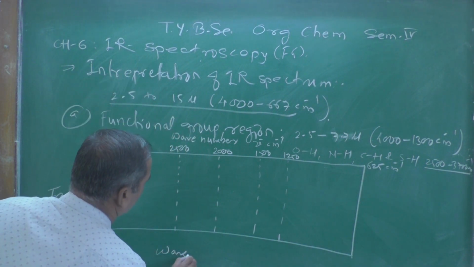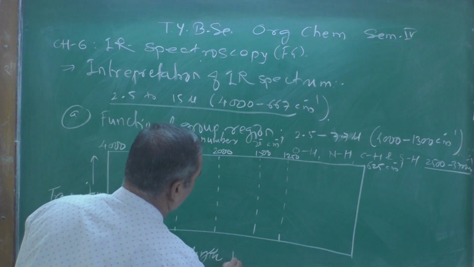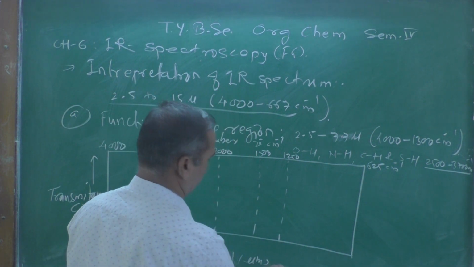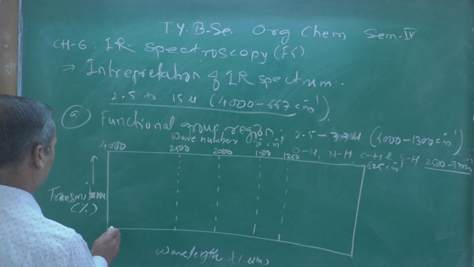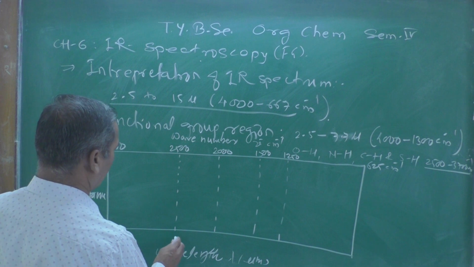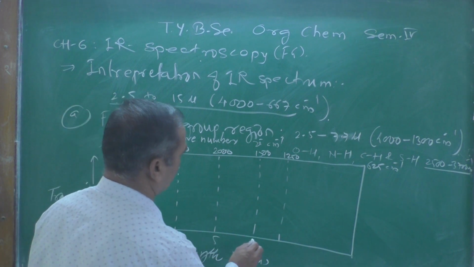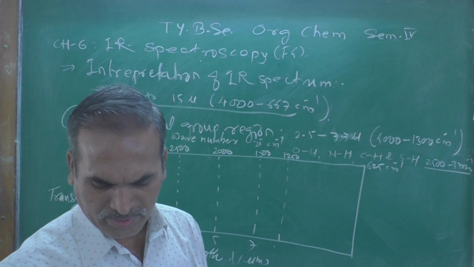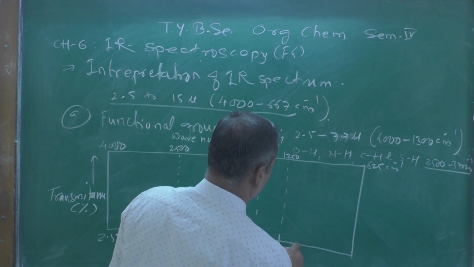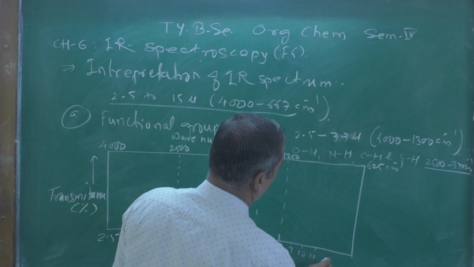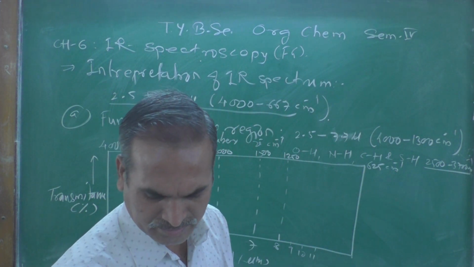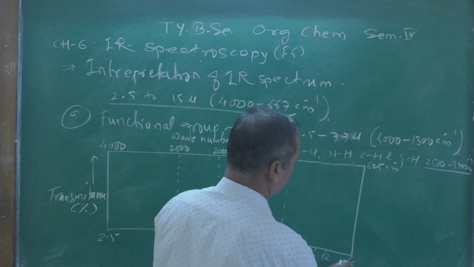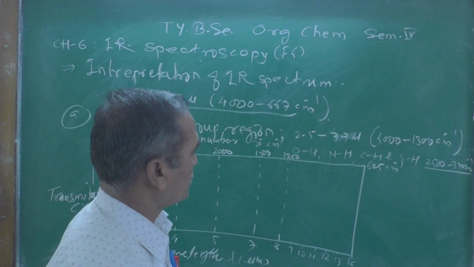Here we can show the wavelength, which is denoted by lambda and in micrometers, generally starting from 2.5, here I think 4, 5, then maybe 7, then 8, then 9, 10, 11 and 12, and here maybe 16, here maybe 13. These are some of the numbers.